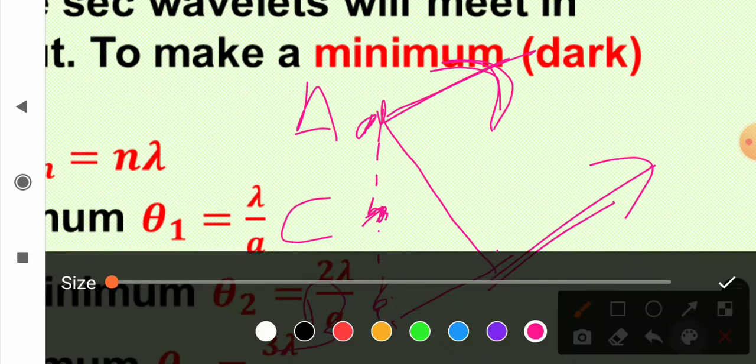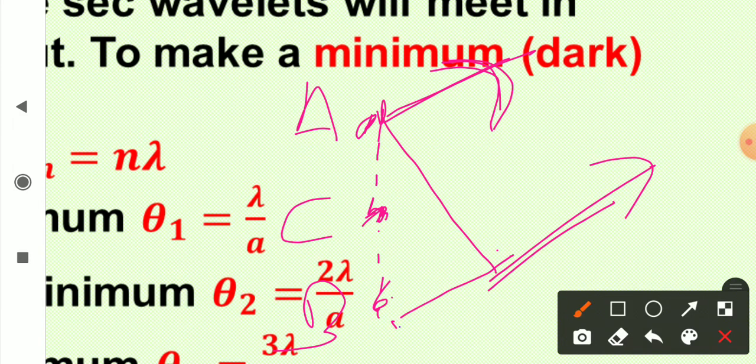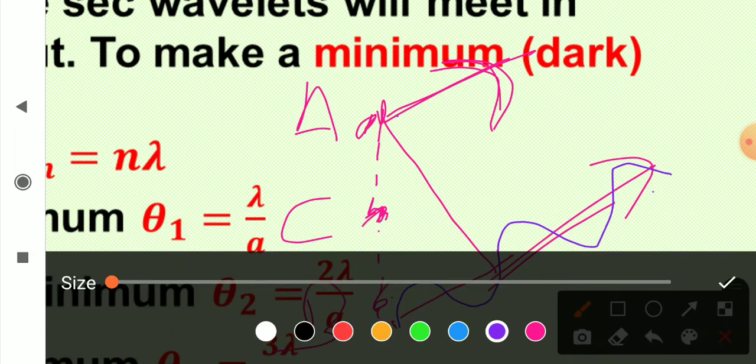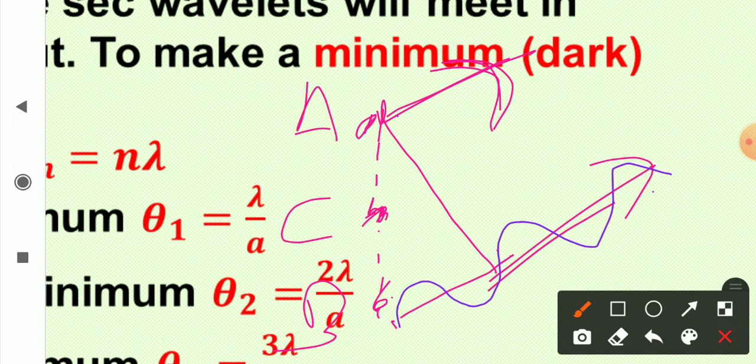So let me take this wavelet as the path difference is lambda here. Okay. And from here you can see, let me take another wave. Now, if the path difference between this and this is lambda, then this is going to be one wave, and from the middle of this wavefront,